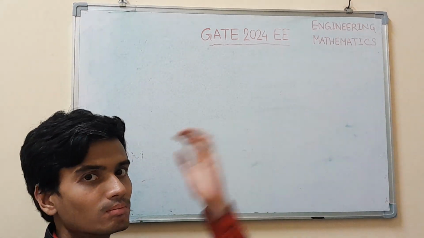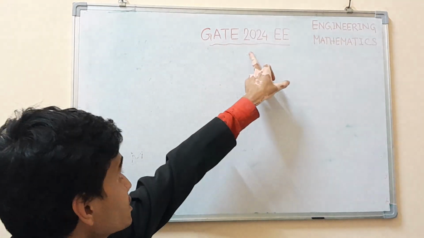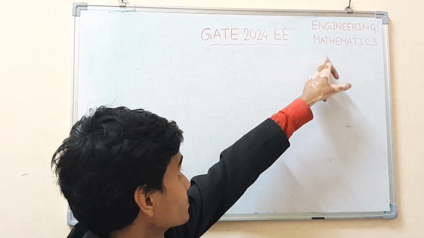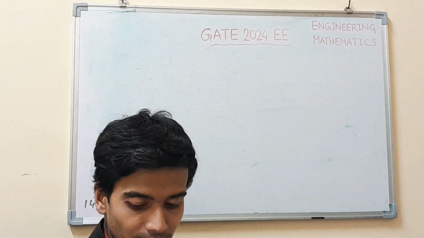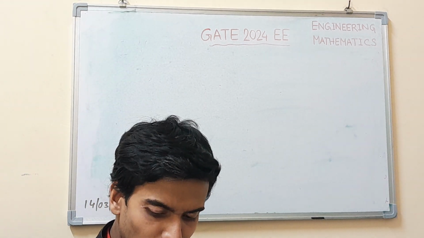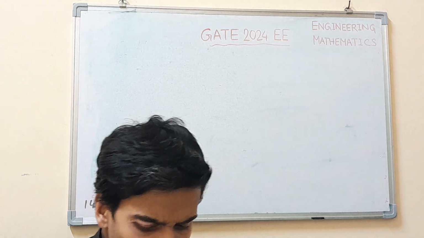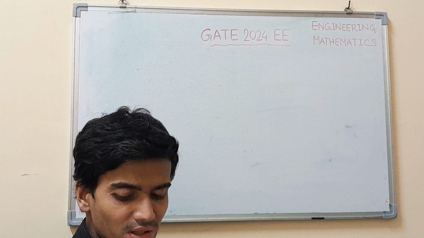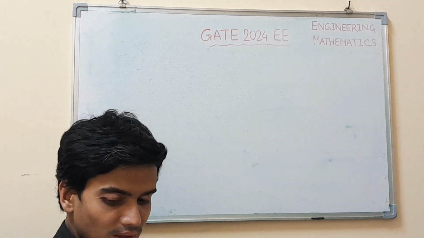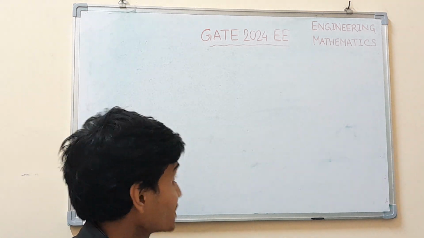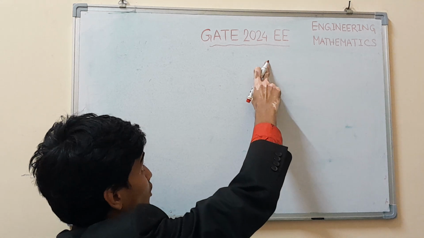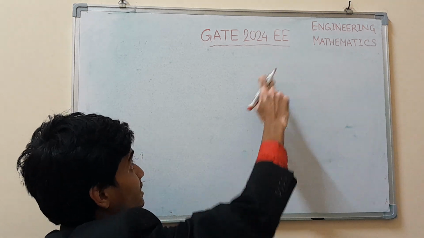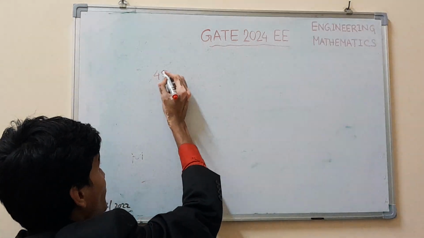Last but not least, moving on to the last question in this series of GATE 2024 electrical engineering solutions, from the subject engineering mathematics. It is also a 2 marks MSQ question from the topic differential equations, linear and non-linear. Question 45 in the master question paper of the official question paper of GATE 2024 electrical engineering is as follows.